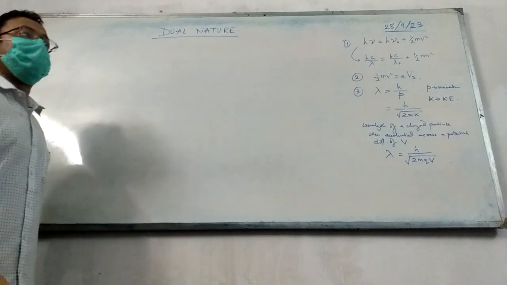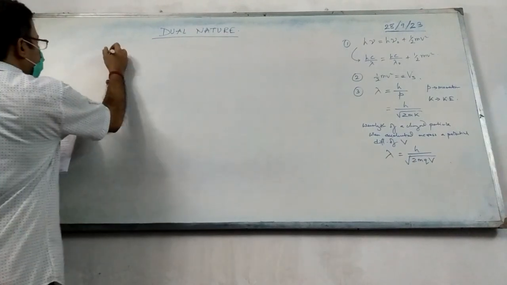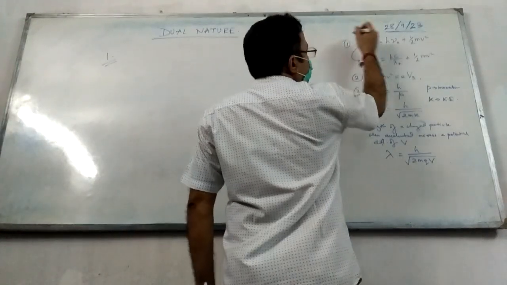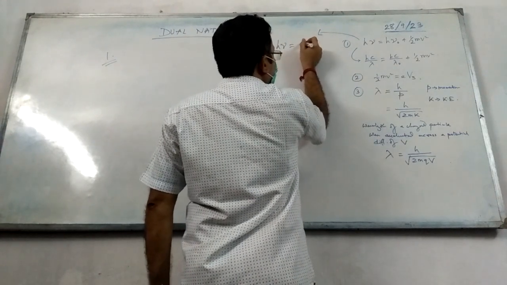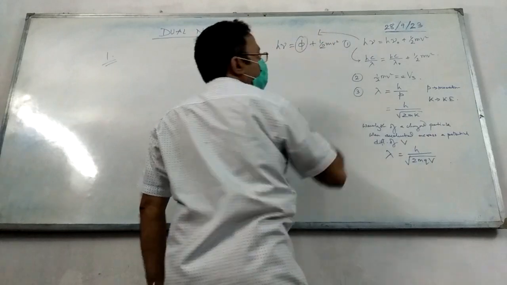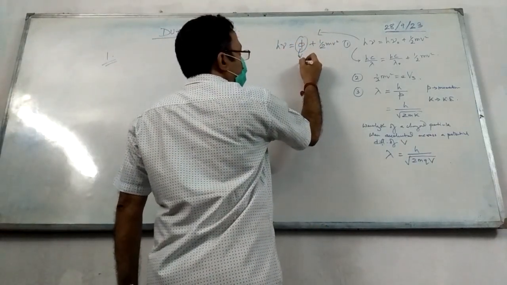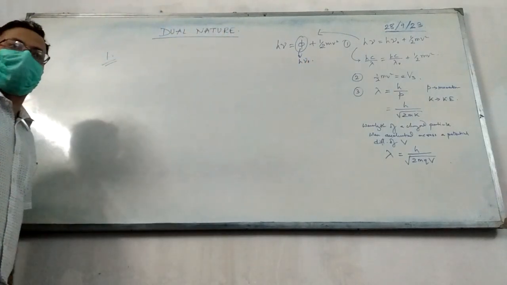Alright? Now let's quickly try out the sums. First question: see this formula, it can also be written as h mu equal to phi plus half mv square. Remember what is phi? Phi is the work function. So work function is h mu naught. H is the Planck's constant and mu naught is the threshold frequency.